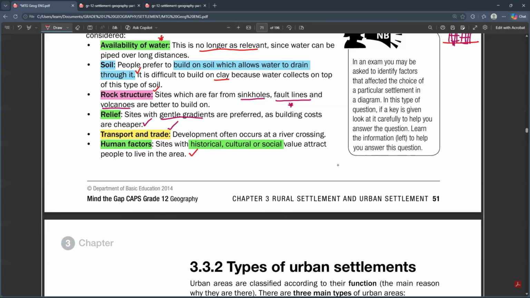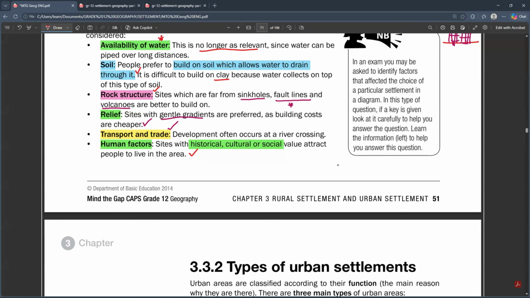So you look at the historical, the cultural, and the social values, the beliefs of the people. Are the people believing this? That is why this is very important to consider. Yes, I know that we are diverse as human beings. We've got different cultures, traditions, practices, and beliefs.